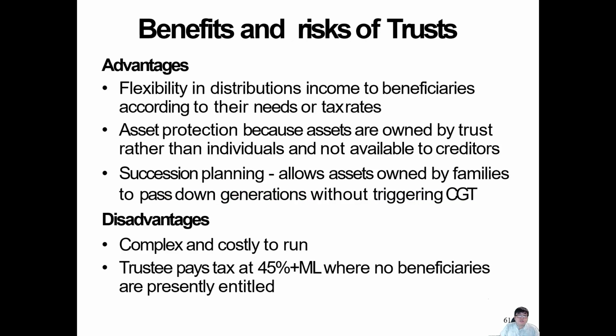So, the benefits and risks of trust. We have flexibility in distribution of income according to the need of the tax rate. It can be changed though. That's a beautiful thing about the trust. Unlike a partnership, 50-50 and that's it. You can't just change it halfway. You have to sign a contract and everything. But here, we can change it to whatever they want.